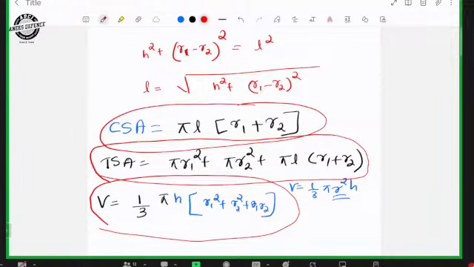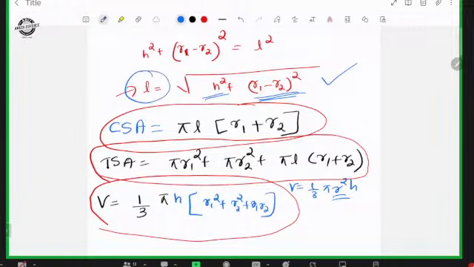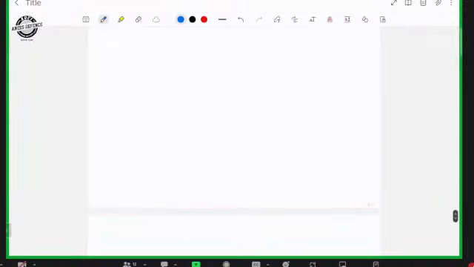In some cases, if they do not mention L, they will give the height, base radius and top radius. So by using this formula, you should be able to get the slant height. If you are aware of this formula, no problem. Otherwise, you should be able to get the formula from the shape. Do some problems and it will come automatically.